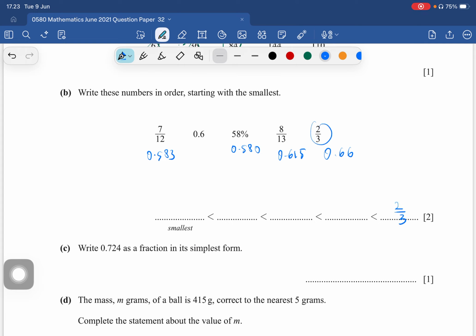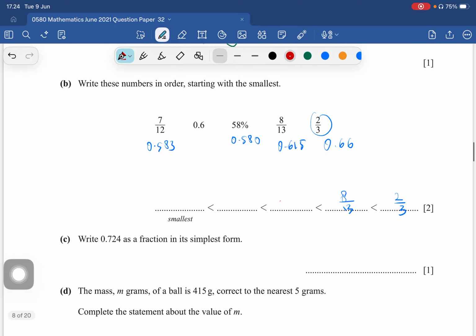And the smallest is here, 8 over 13. Okay, next after 8 over 13 is 0.6. And then here goes 7 over 12. And the smallest one is 58%.